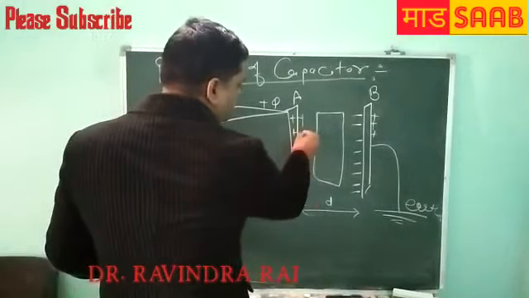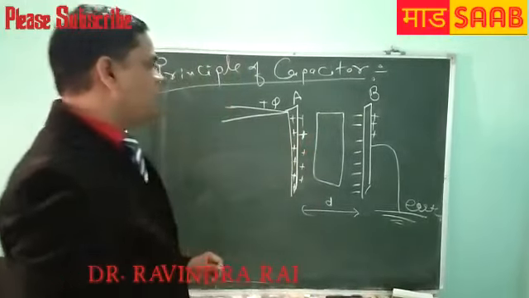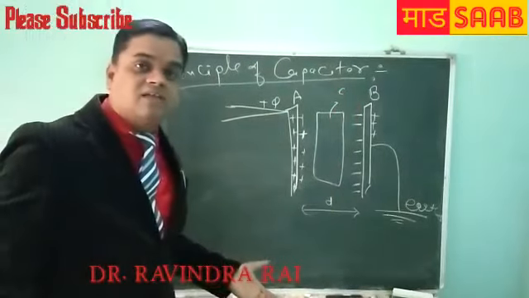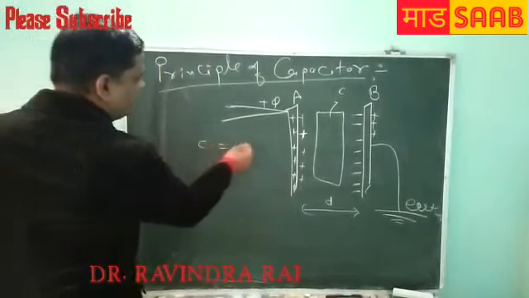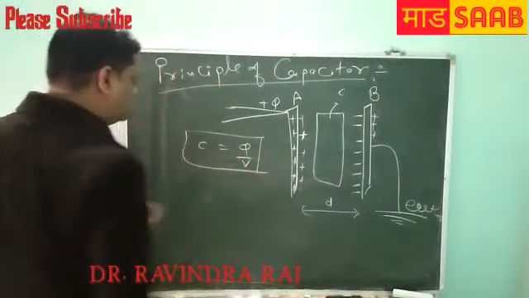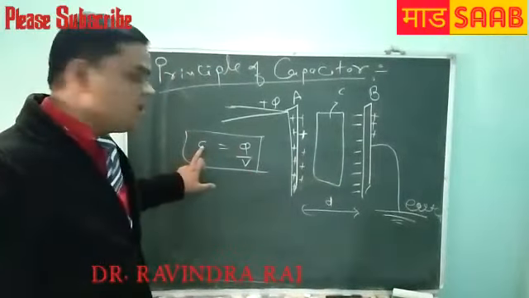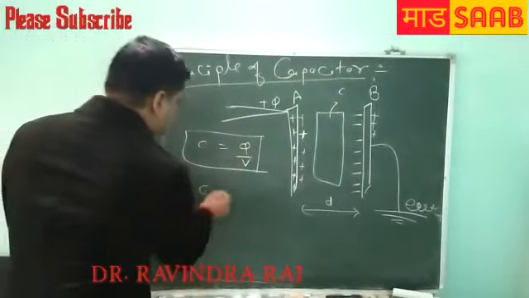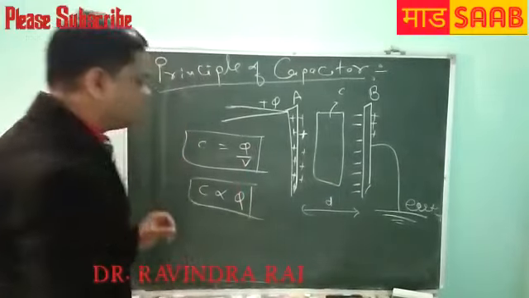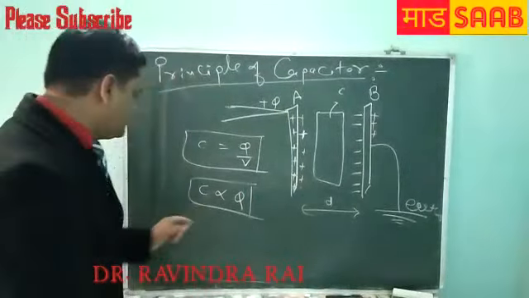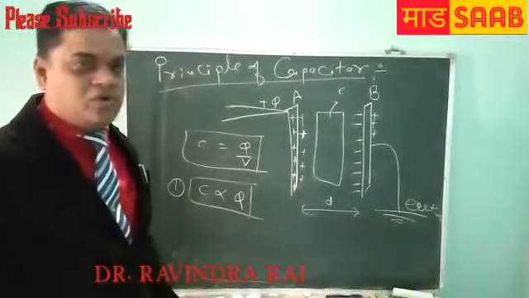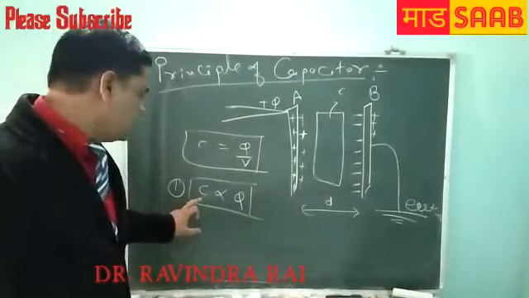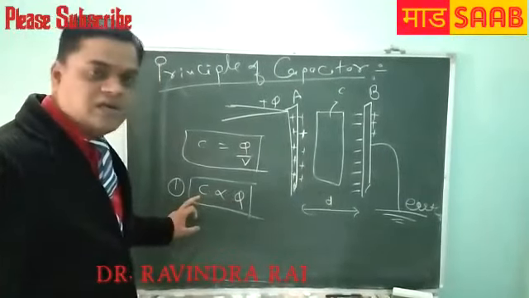So if the charge is increased, the capacity is also increased. Why? C is equal to Q by V, where C is the capacity and Q is the charge. So capacity is directly proportional to charge, C is proportional to Q. If charge is increased, C is increased; if charge is decreased, C is decreased.